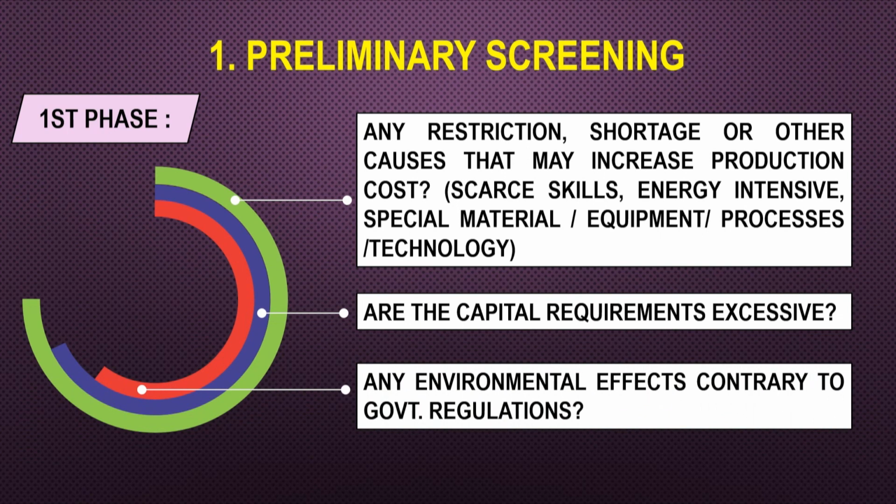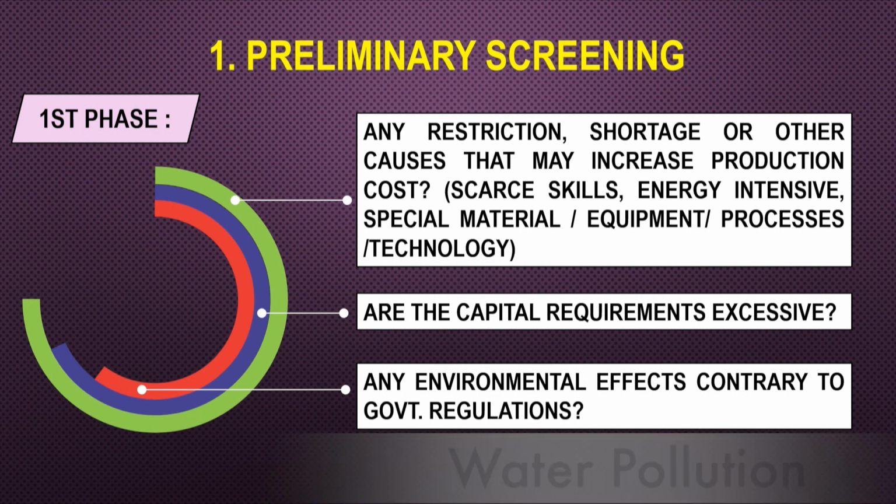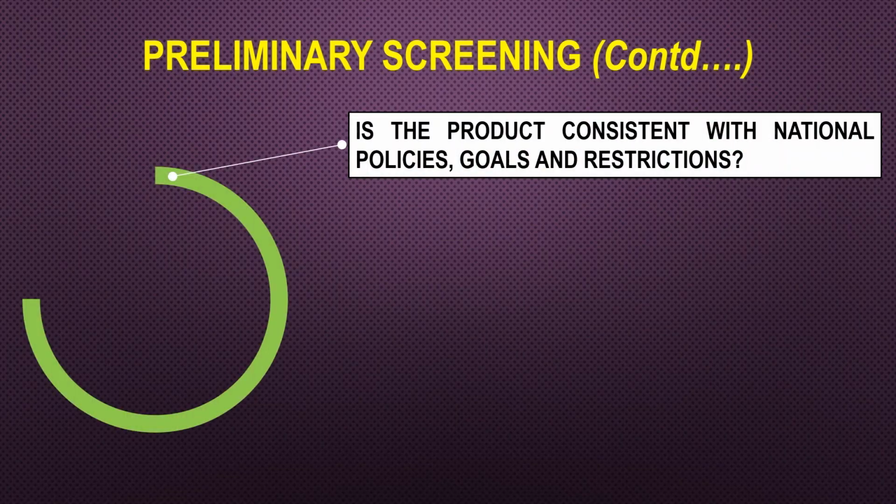Then see any environmental effects which are contrary to the government regulations. If the enterprise is creating a lot of environmental degradation or pollution, could be air pollution, water pollution, land pollution, that could be a problem. Then, is the product consistent with the national policies, goals and the restrictions? We have certain national policies like the project should be export oriented or import substitute, or it should generate employment, should be high tech, should be environmental friendly. If it is not consistent with those policies, then it is better to drop the idea.